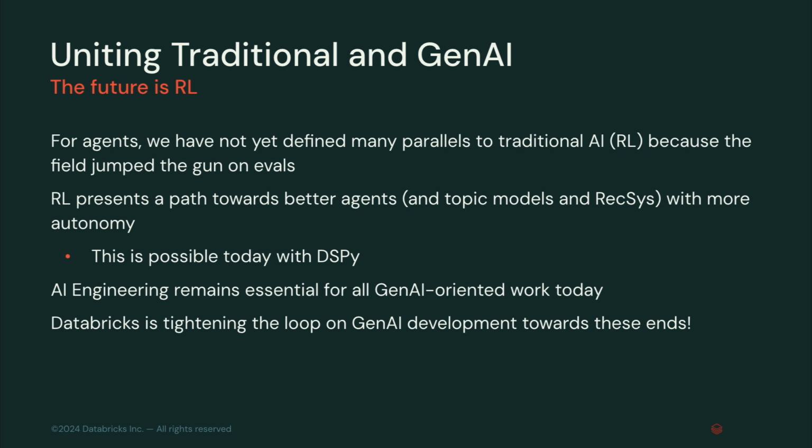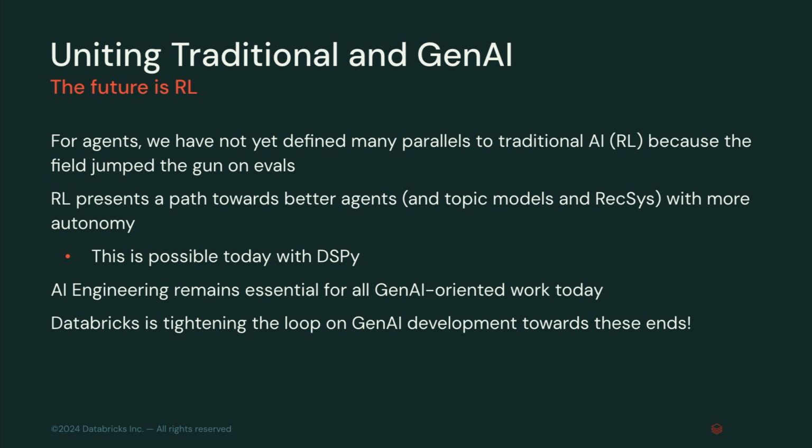That's not helpful, right? We would think about this as a problem with a clearly defined KPI for traditional ML, right? We jumped the gun on saying evals are important, not Databricks, right? We have MLflow, we've had MLflow forever. Works great for agents too. But RL is going to present us a path towards getting even better agents or topic models or recommender systems that ultimately have more autonomy, more flexibility, and are going to be more robust as we get more and more feedback from customers or from whomever your end users are.